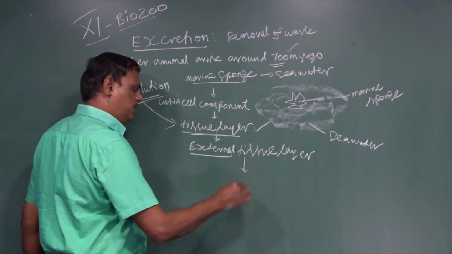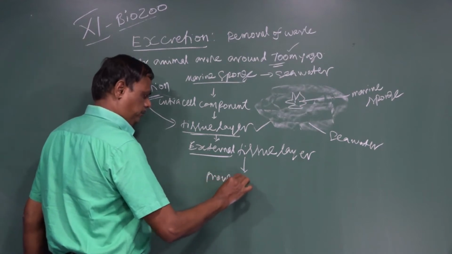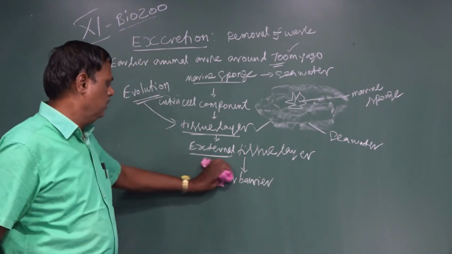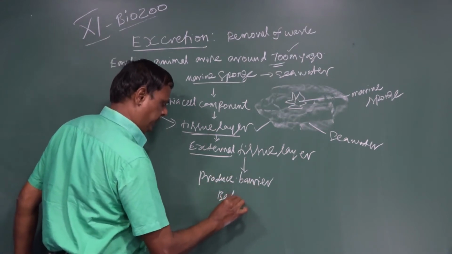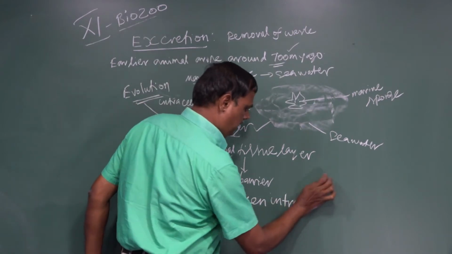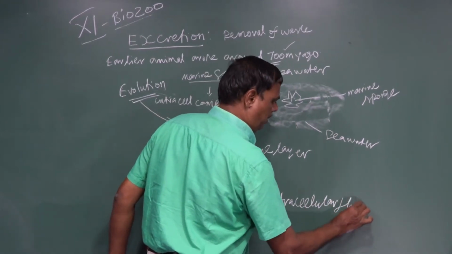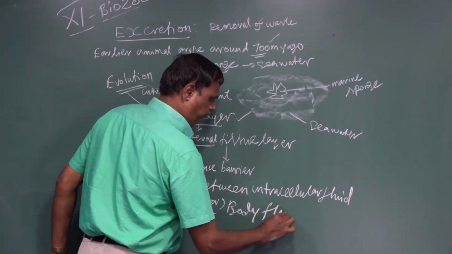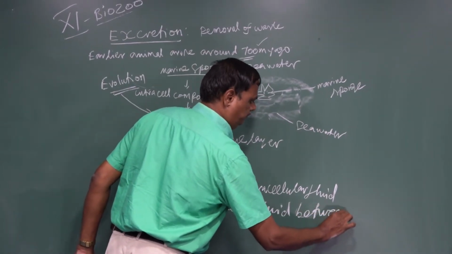The external tissue layer produces a barrier between the intracellular fluid or body fluid and the environment, or the seawater.